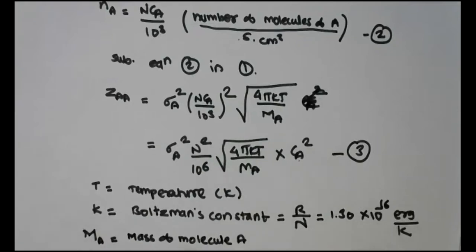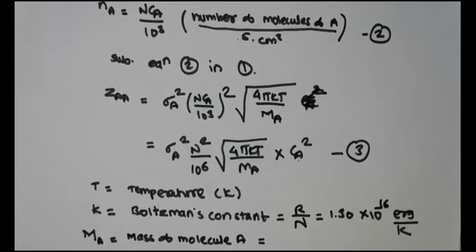One molecule of A. This represents the mass of one molecule of A. Now, how will you calculate the mass of one molecule of A? You know that 1 mole of gas consists of 6.023 × 10^23 molecules per mole. So in 1 mole, the number of molecules present is known to you, and 1 mole is approximately equal to the molecular weight in grams.